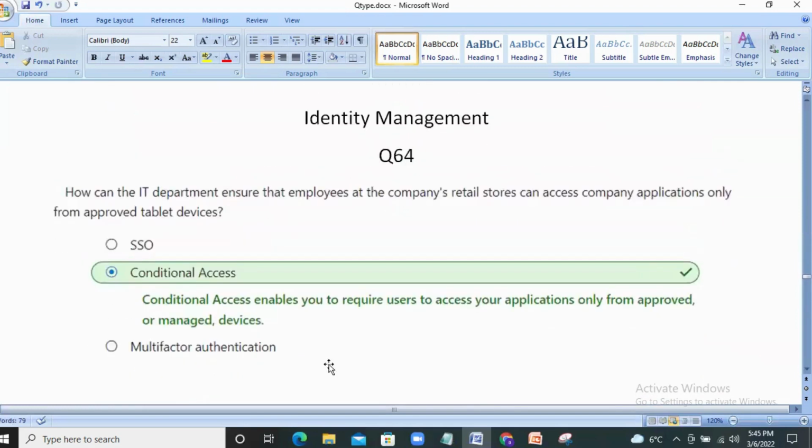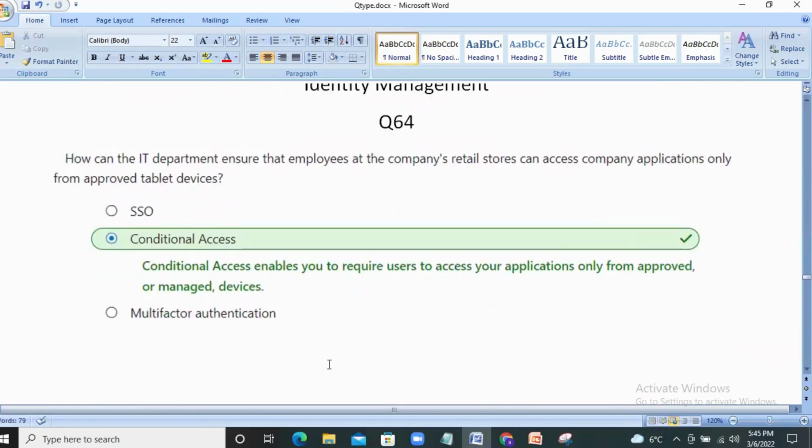Next set of questions from the identity management topic. How can the IT department ensure that the employees at the company's retail stores can access company applications only from approved tablet devices?